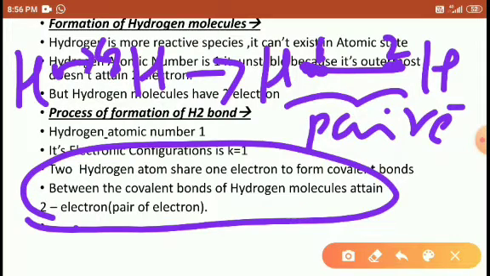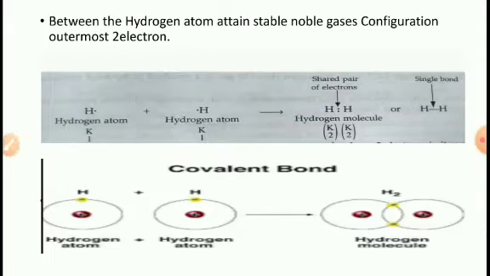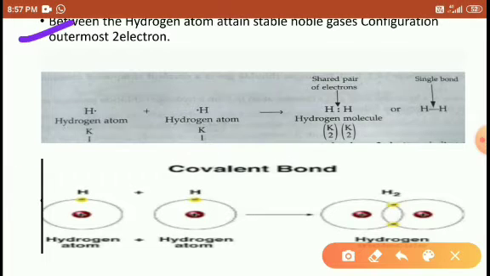And hydrogen here attains 2 electrons. Two electrons are present in a noble gas, that is the noble gas helium. Helium gas configuration. Right, students? Okay, look here. Between the 2 hydrogen atoms, the stable noble gas configuration has outermost 2 electrons. Between the 2 hydrogen atoms, the stable noble gas configuration is 2 electrons.